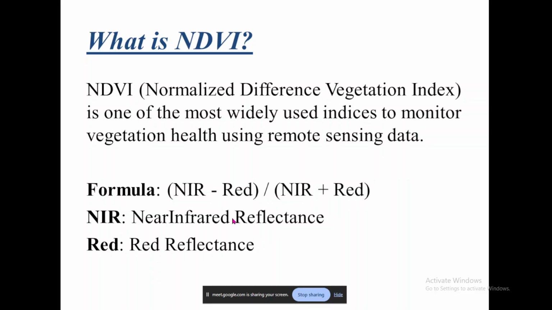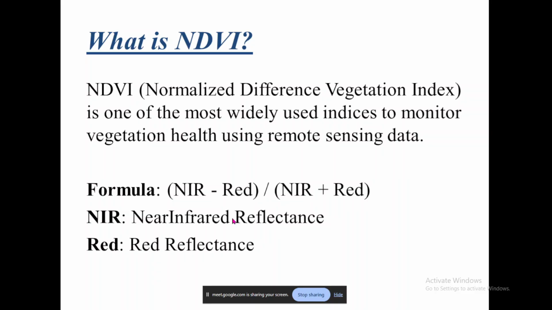But the moment this tree or this particular vegetation starts dying or withering, that green leaf, you must have seen, turns initially yellow, then orange, then red, and then gray, and then decays, right? So the color change indicates that as the vegetation loses its chlorophyll content, red is reflected. That is why it is perceived by our eyes, and the leaf appears red to us. Whereas near infrared starts getting absorbed.